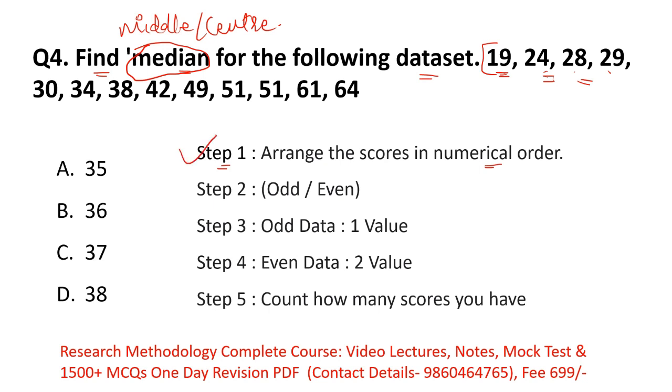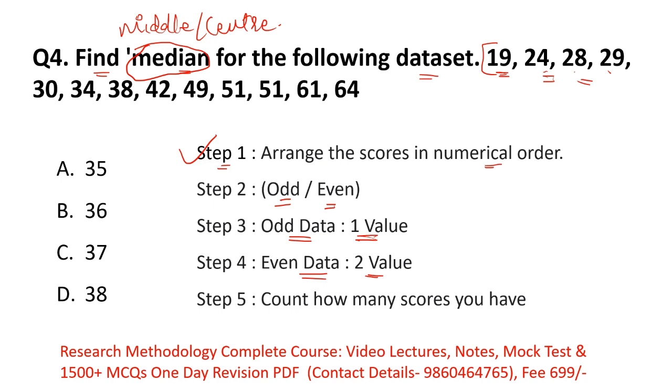Then step 2, you should know whether the data is odd or even. Then step 3: if your data is odd, the median value is only 1, the middle or center value of your data set is only 1. In case your data is even, then your median value should be 2. So how do you know whether your data set is odd or even?